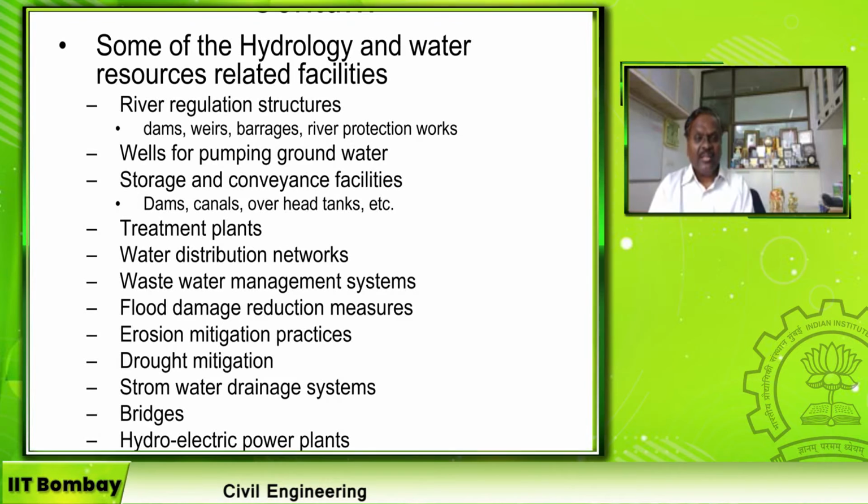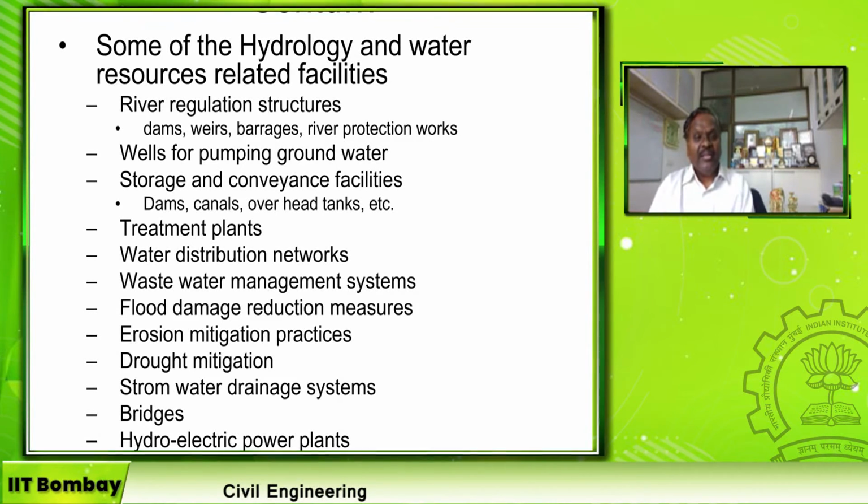Why? Then the hydrologists and water resource engineers need to sit together and finalize what should be the rainfall intensity considered to design these stormwater drainages. Bridges, people think that design and construction of a bridge is a structural engineering job. No. The first parameter comes from the hydrologist and water resource engineer.